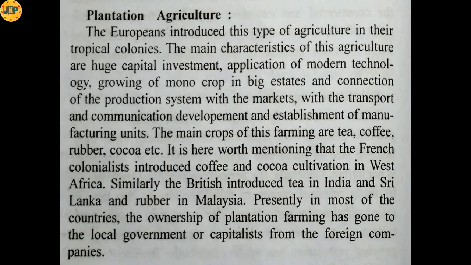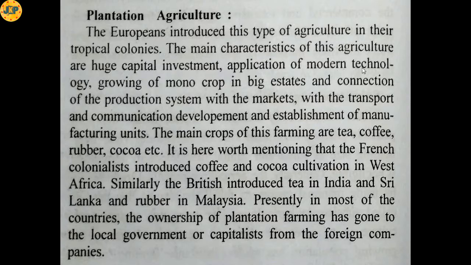Plantation agriculture. The Europeans introduced this type of agriculture in their tropical colonies. So for the first time, plantation agriculture was started by the Europeans in their colonies. The main characteristics of this agriculture are huge capital investment, application of modern technology, growing of monocrop in big estates, and connection of the production system with the markets with transport and communication development and establishment of manufacturing units.